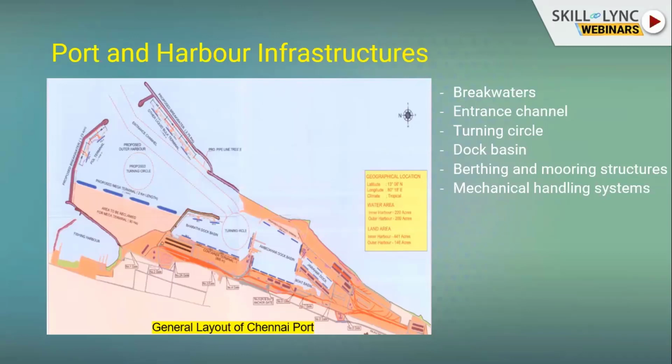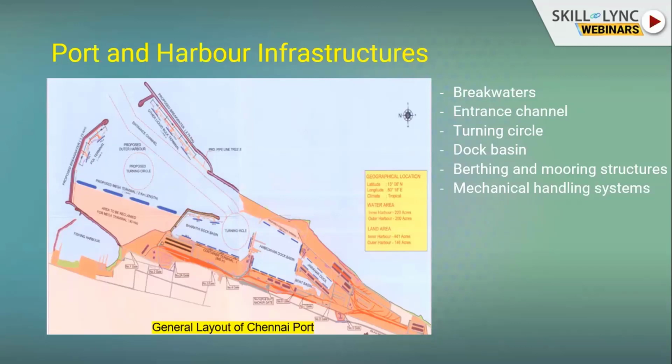The next one is the entrance channel and the turning circle, which help in maneuvering the vessel. Every ship will come into the port only through the channel, where the required dredge depth is available. The ships come generally tug assisted or without tug assistance. You might have seen tugs in a port if you get the chance.